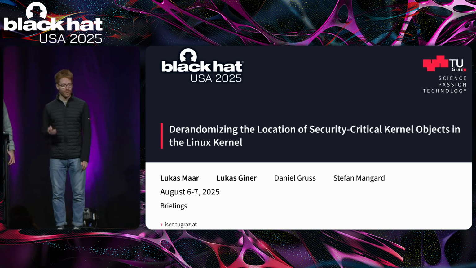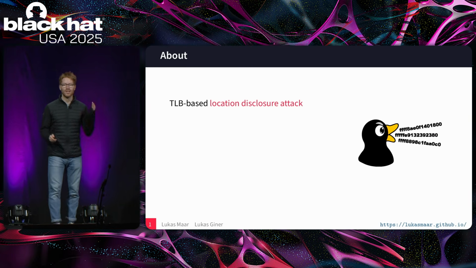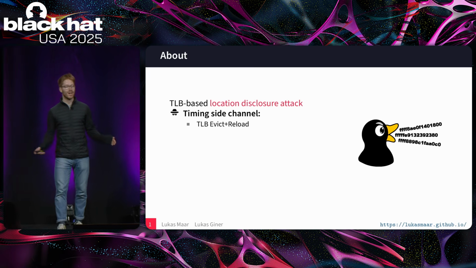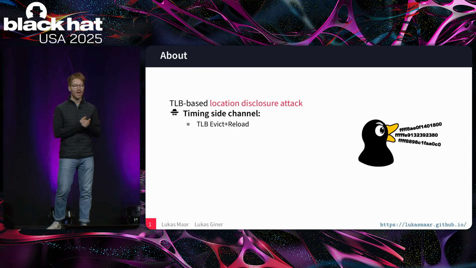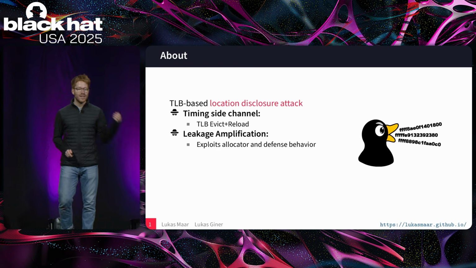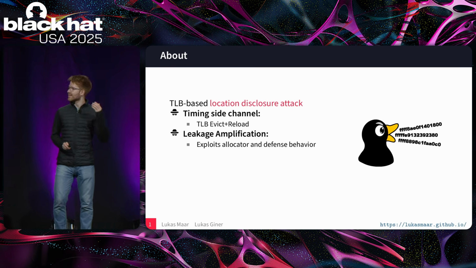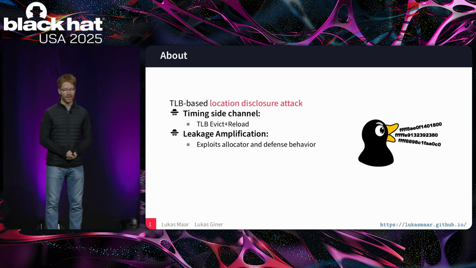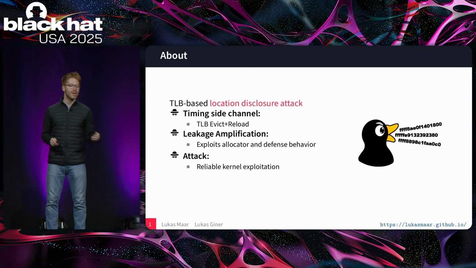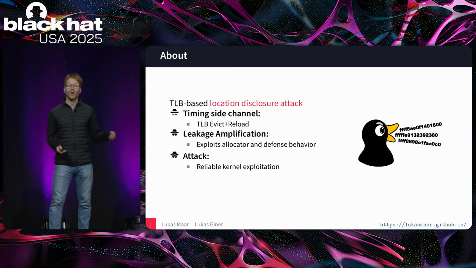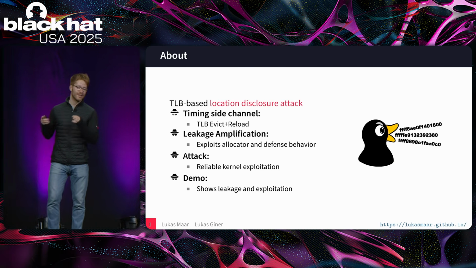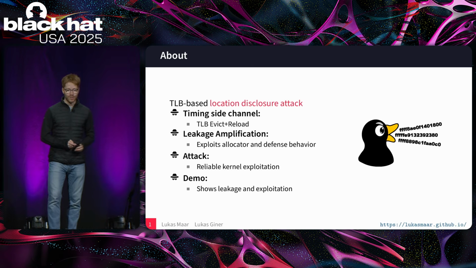And welcome to our talk about TLB-based location disclosure attack. Our talk initially starts with a timing side channel on the TLB, the translation lookaside buffer. Then we show that exploiting allocator and defense behavior allows us to amplify the side channel leakage from the TLB side channel. Then we show that using this side channel leakage, we can perform reliable and stable kernel exploitation. And lastly, we show a live demo showing both the side channel leakage as well as kernel exploitation.